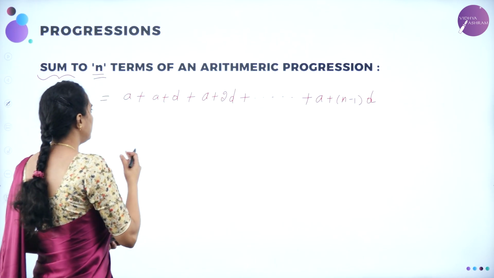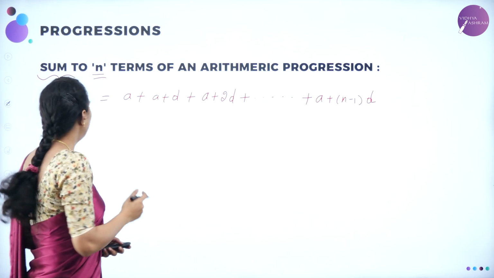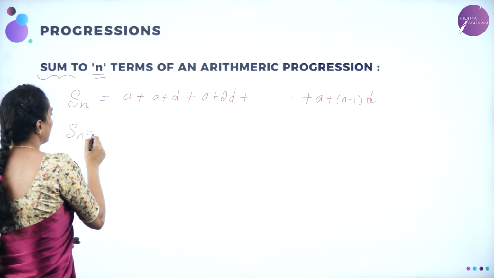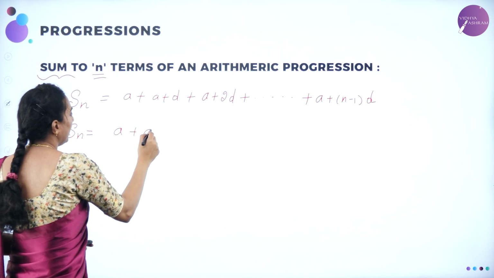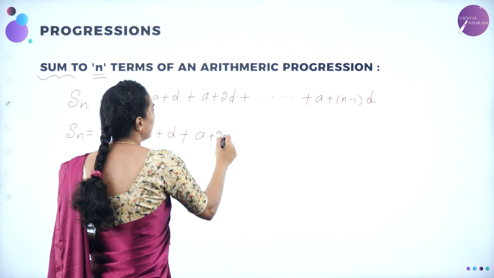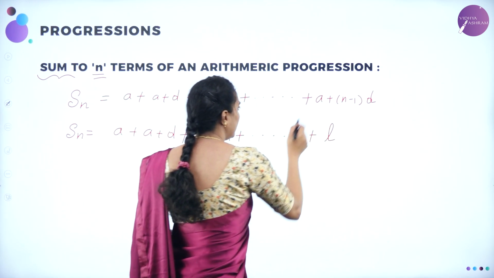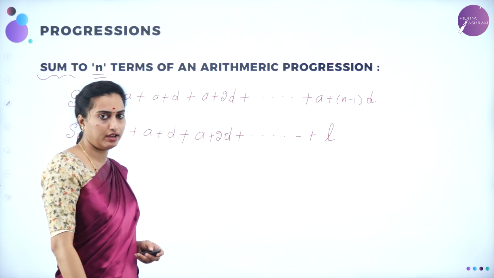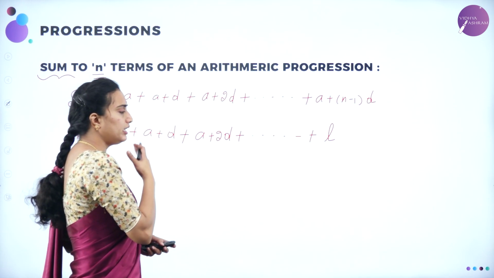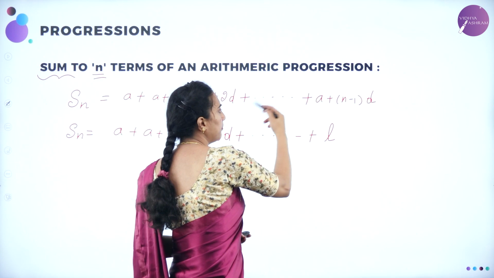So here, Sn can also be written as A plus D plus A plus 2D plus etc. plus L. L is nothing but the last term you are having, or Tn. Now let me write what comes before L. The term before the last term is A plus n minus 2 into D.